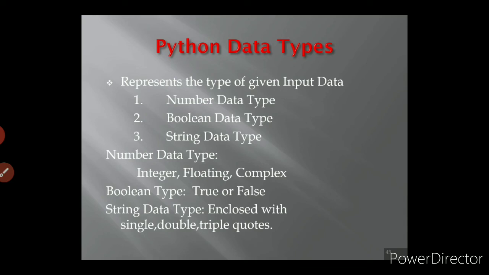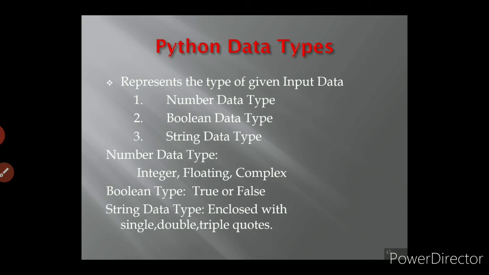Then finally, literals. Under literals we have numeric literal, string literal and Boolean literal. Under numeric literals we have integer, float and complex values. Integer means whole numbers without any fractional part. Float value comes along with a fractional part. Complex means real and imaginary values. Imaginary values come along with special letters. Then string literals are a sequence of characters enclosed with single or double quotes, or if it is multi-line, triple quotes. Then Boolean values are either true or false.